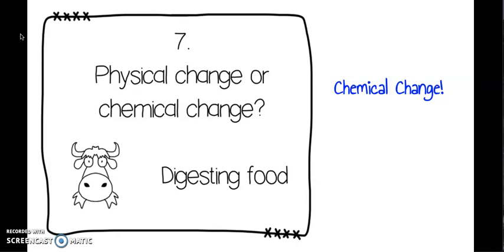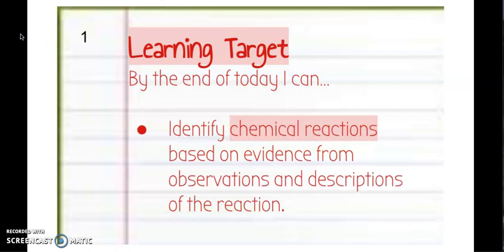So this is important because in our new unit, we are going to be going over chemical reactions. We're still talking about chemical change, but we're going to look at what happens when substances are mixed together. And really by the end of today, guys, you're going to be able to identify chemical reactions from evidence. Remember, evidence is like proof.